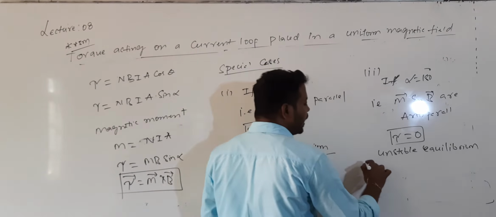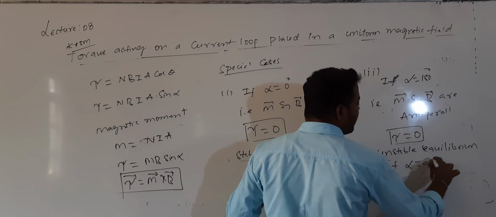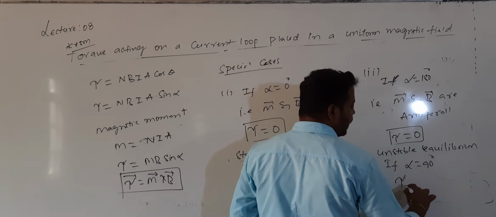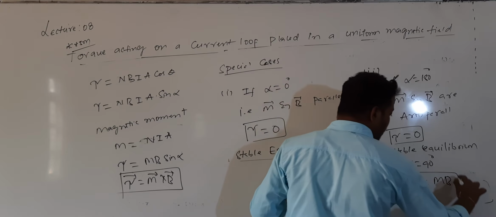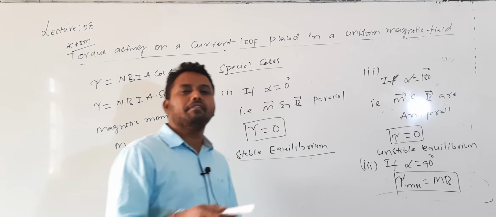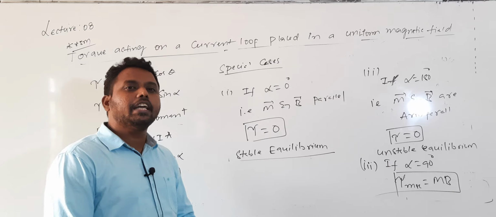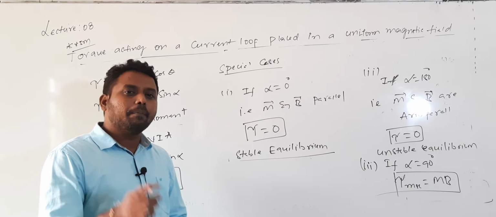The torque acting on a loop will be maximum if alpha is equal to 90. Then the torque value is maximum, and that maximum torque is given by M into B. Alpha is the angle made by the plane of the coil with B bar. So alpha 90 means the plane of the coil is in the direction of B bar. When the plane of the coil is in the direction of B bar, the torque acting on the coil will be maximum. That maximum torque, tau max, is equal to M into B.